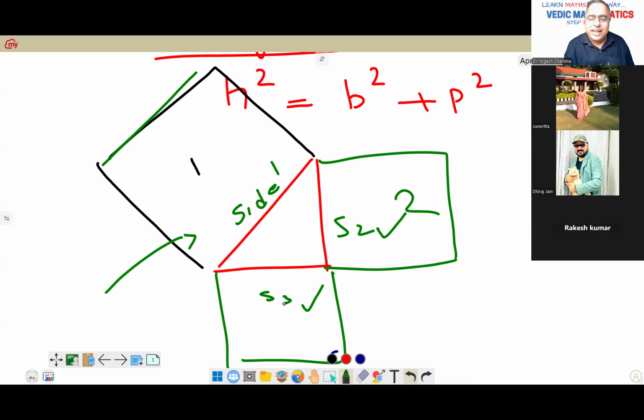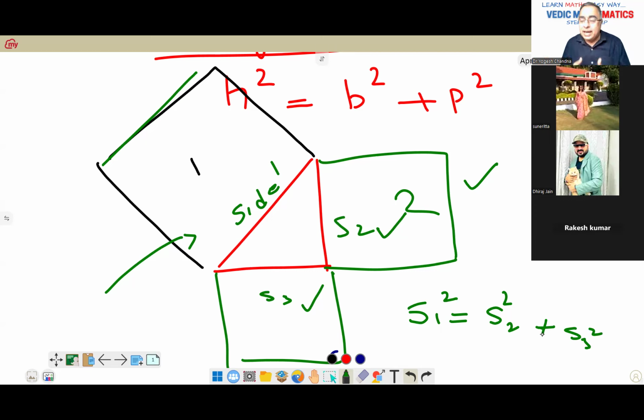The area of a square is side square, so for the first I'll get S1 square, in this I'll get S2 square, and in this I'll get S3 square. So it was observed that the area of the bigger square is equal to the sum of these smaller squares. And that was what was derived as the Pythagoras theorem.